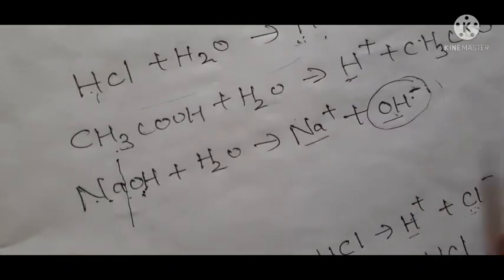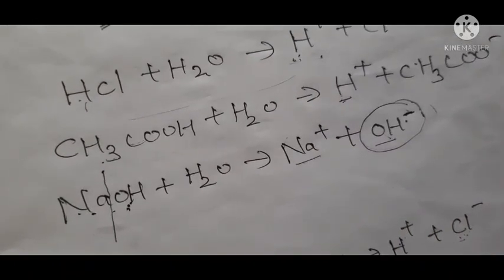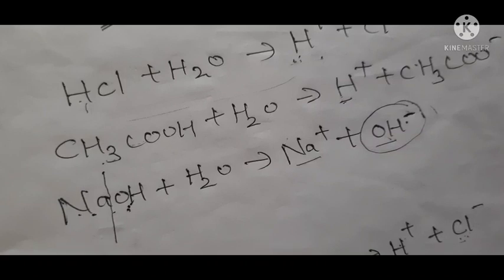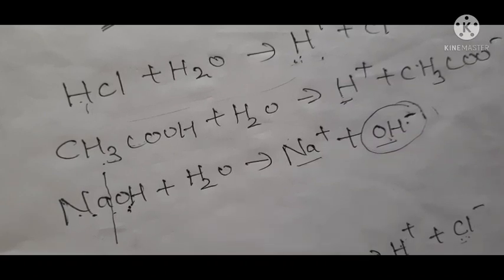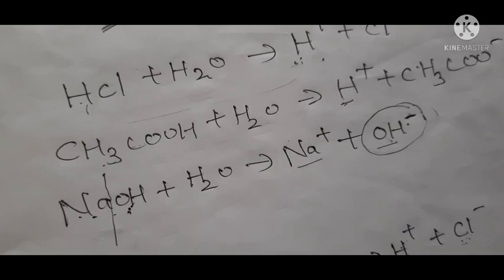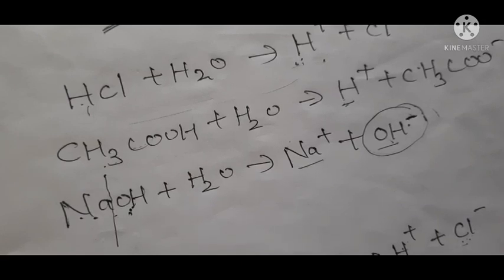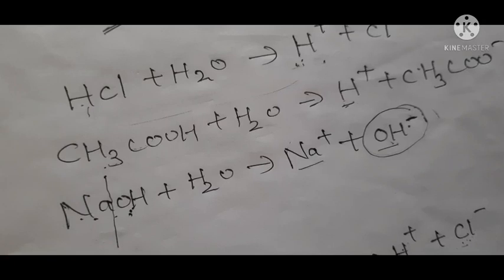Students, I am repeating this thing a number of times. I am not repeating it for myself, I am repeating it for yourself, because in this chapter this is the main thing. If you understand this, all the topics are easy. What is acid, what is base, pH is easy.